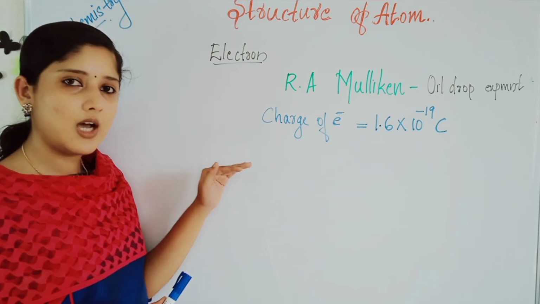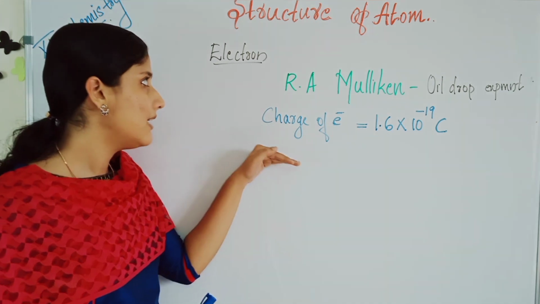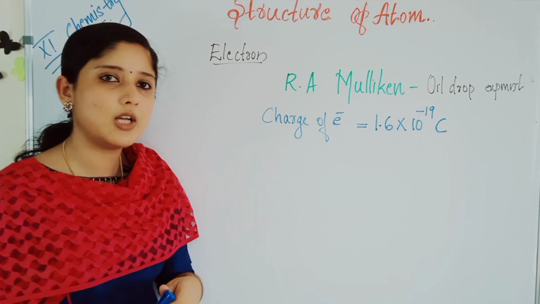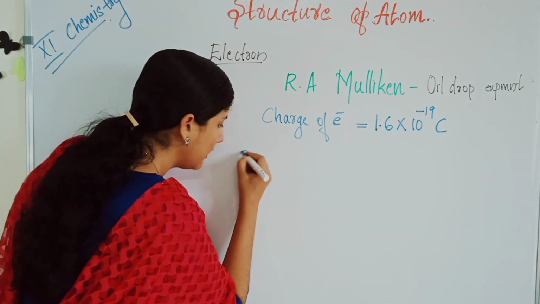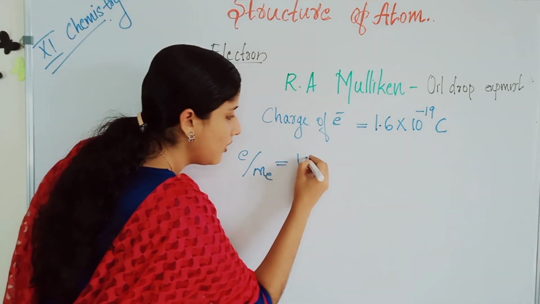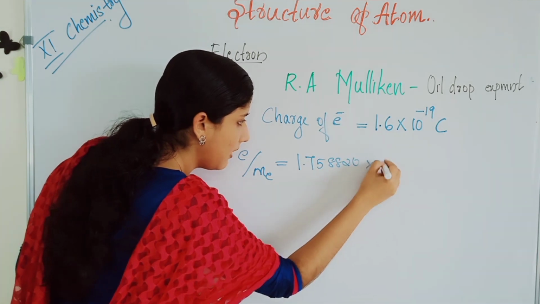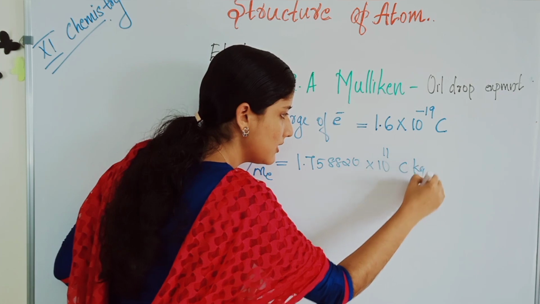Thomson discovered the charge to mass ratio, and the charge of the electron was discovered as 1.6 into 10 power minus 19 coulomb by Millikan. So, the e by m e ratio we studied is 1.758820 into 10 power 11 coulomb kilogram inverse, isn't it?